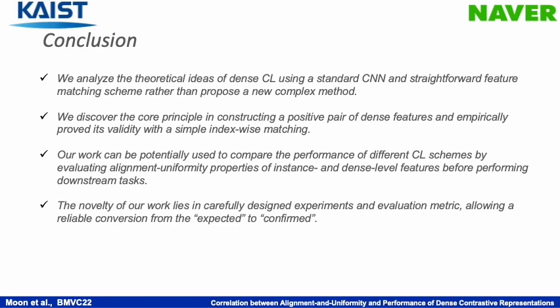In extensive experiments, we find that regardless of pre-training schemes, pre-training on single-object datasets showed the ability to linearly separate by capturing the global information and to perform well on object detection tasks on multiple object datasets. Furthermore, our work can potentially be used to compare the performance of different CL schemes by evaluating alignment and uniformity properties of instance and dense level features before performing downstream tasks.